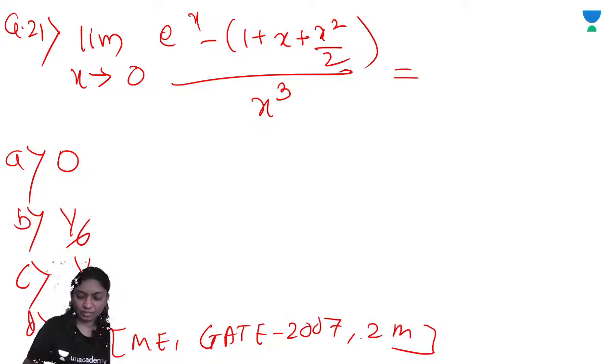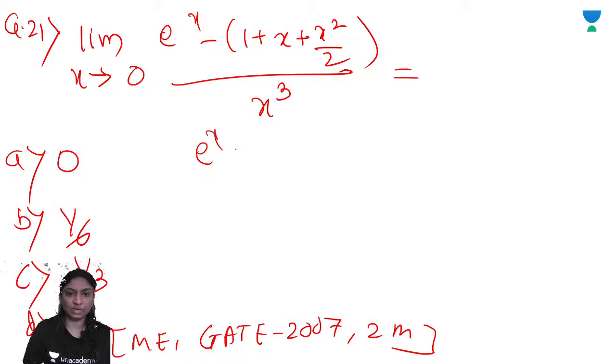So apply limit as x tends to 0. E raised to 0 is 1, so you will get the 0 upon 0 form. So apply L'Hospital rule. You will get e raised to x minus the derivative of 1, which is 0, plus 2x by 2, which cancels out to x. So 1 plus x.